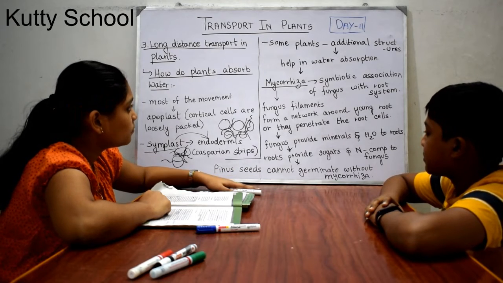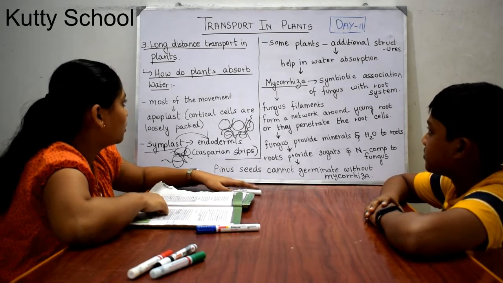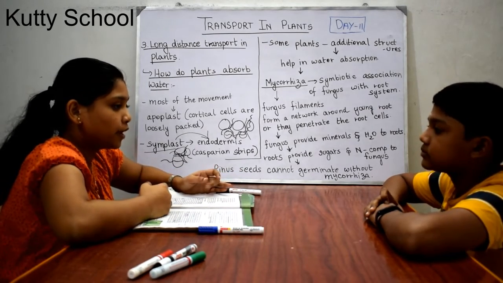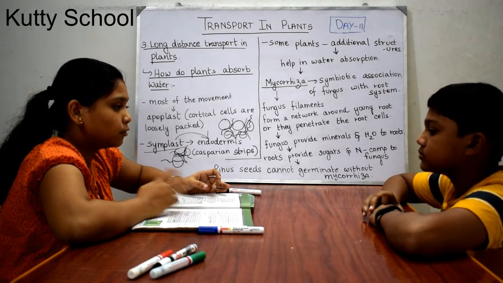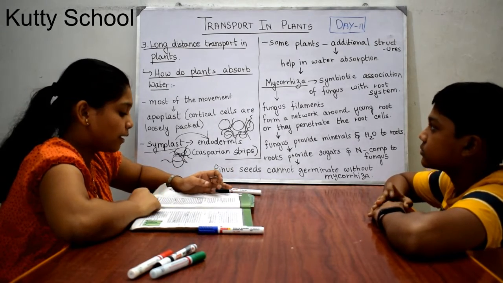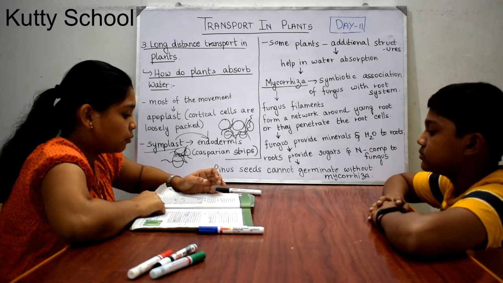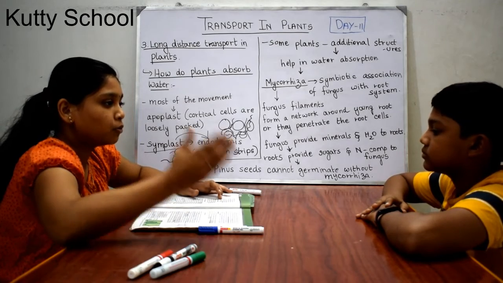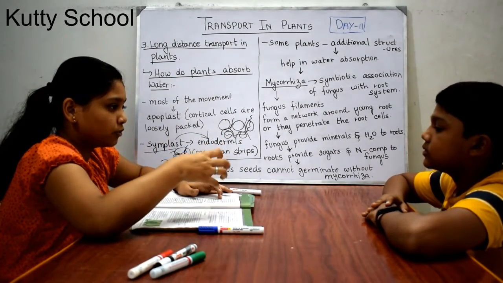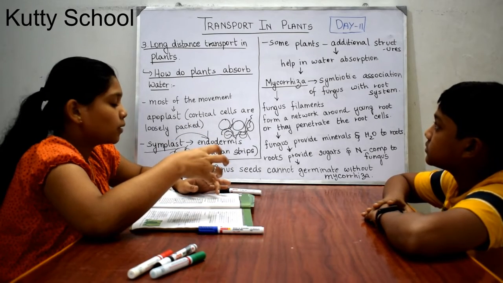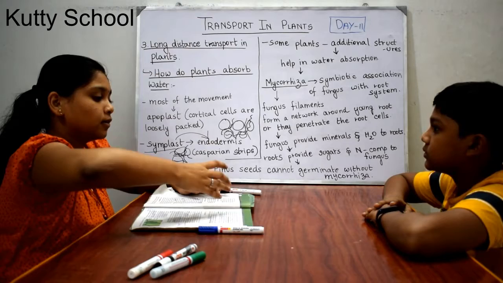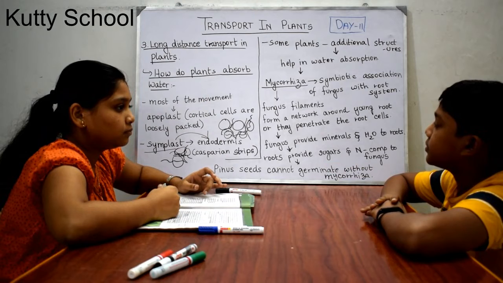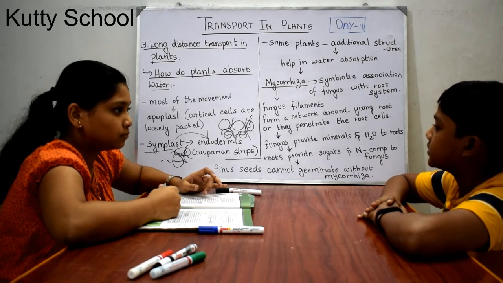So this is about absorption of water in plants, how it enters by root hairs into the tissues of the root, the xylem, and flows away.